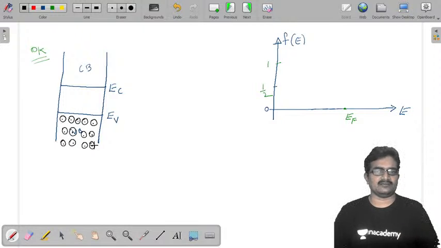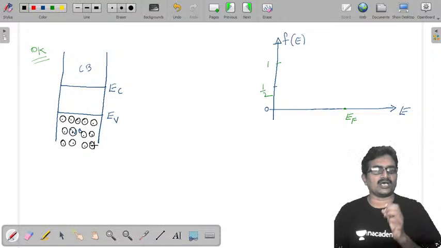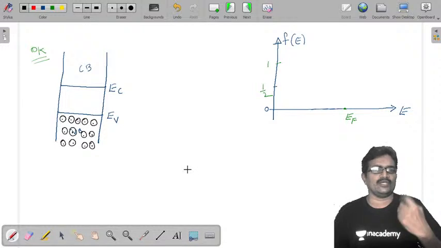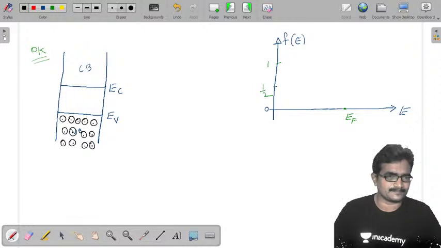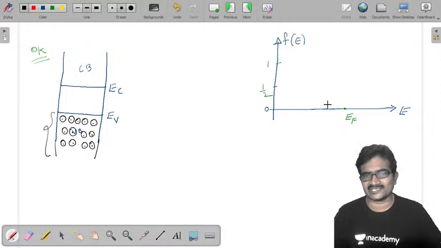At 0 Kelvin, the available 4N electrons occupy all the available lower 4N energy states. So all these energy levels are occupied. No empty energy level is available in the valence band. That is the meaning of this.